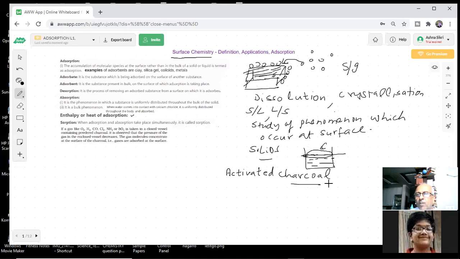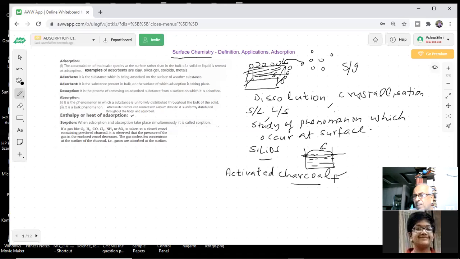Powdered form of charcoal is a very good adsorbent, students. It has a strong tendency to absorb gases on its surface. People working in the coal mines wear masks. A lot of people are using masks on their faces, and in the mask you will see there is a pouch. That pouch has some adsorbent, students, which can absorb gases or certain water molecules on its surface.